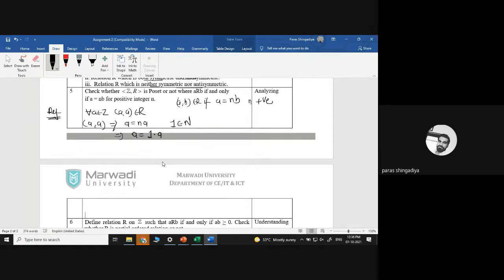If A is equal to 3, then 3 is 1 into 3. If A is equal to minus 5, then minus 5 is 1 into minus 5. So that is correct for every such number, and that is required to say it is reflexive. So that is true. Clear? What does it mean? (A,A) belongs to R, and therefore it is reflexive.